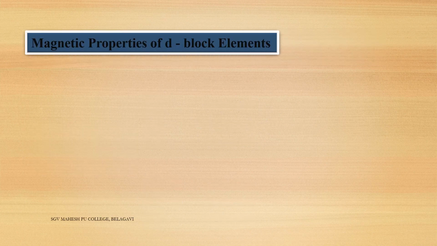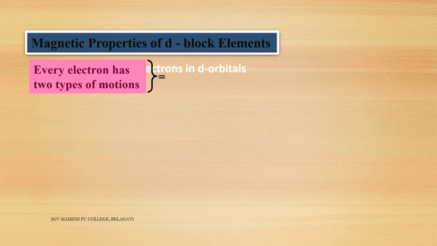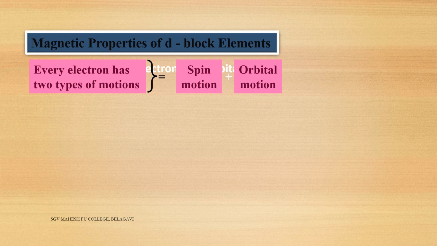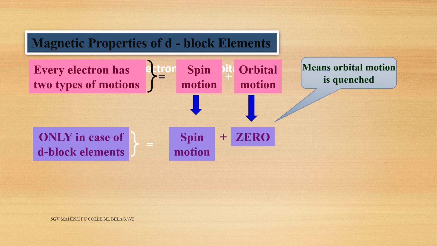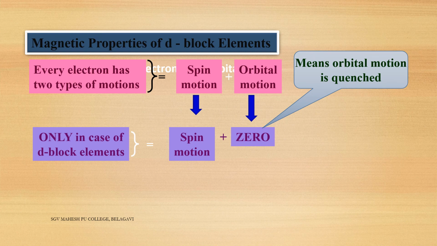Now, magnetic properties of d block elements. Already we know that it is due to the presence of electrons in the d orbital. So magnetic properties depend upon the presence of electrons in the d orbital. Every electron has two types of motions, one is spin motion and the other is orbital motion. Here we are not considering the orbital motion in d block elements, only spin motion. We are taking orbital motion as zero.